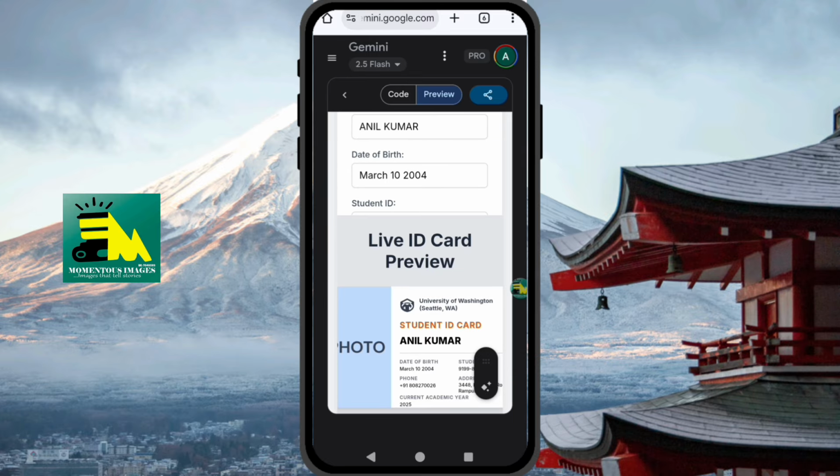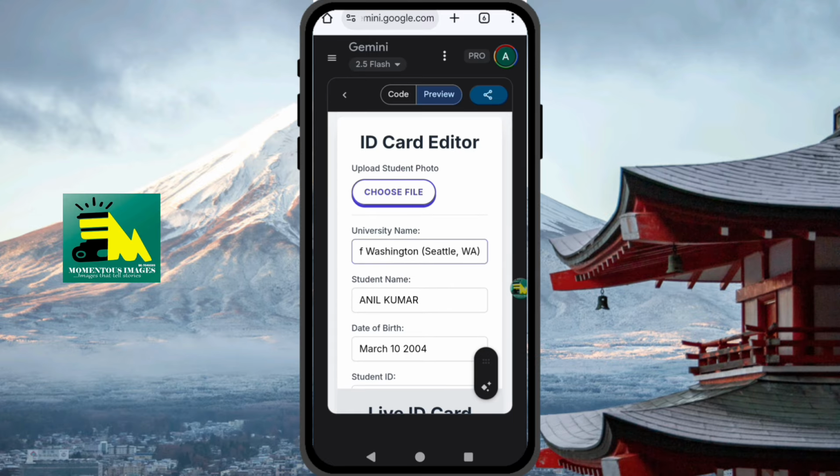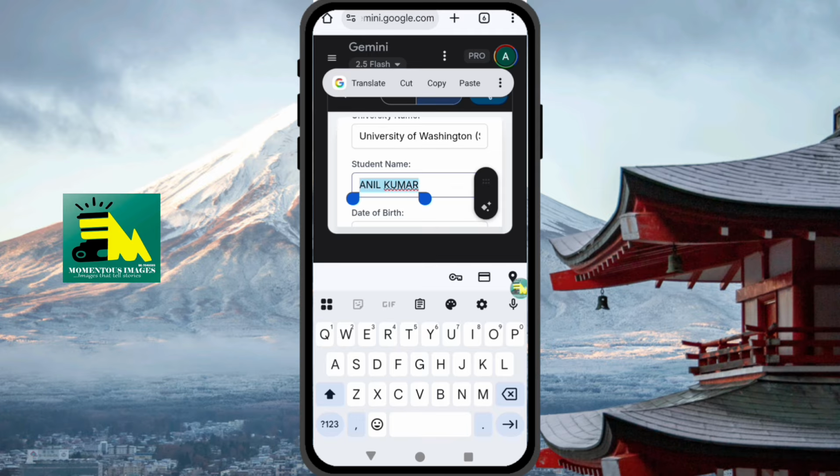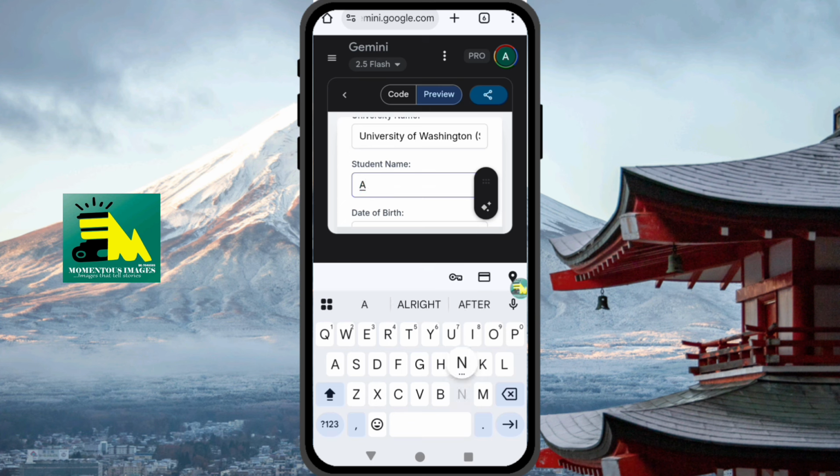Most importantly, your name should tally with that first page. You get it? So I'm going to put my name here, Anil Chandra.